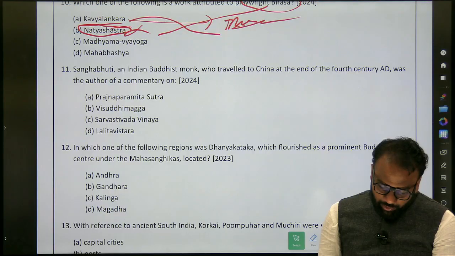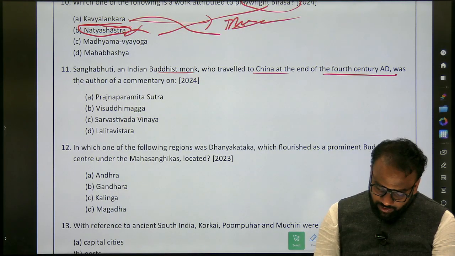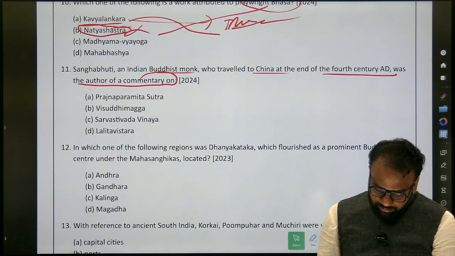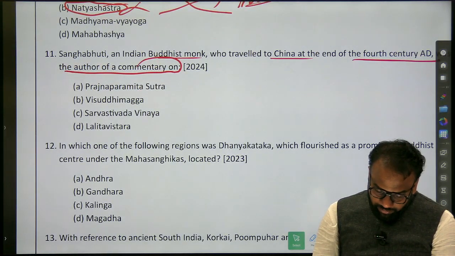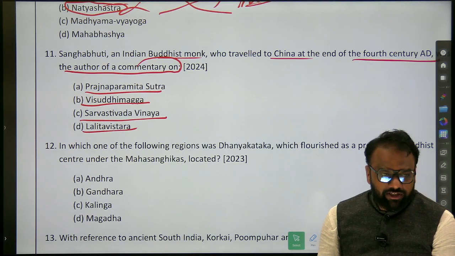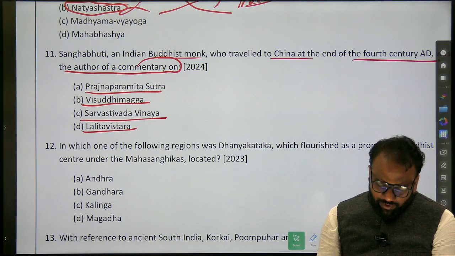Next, Sangabhuti, an Indian Buddhist monk who traveled to China at the end of the 4th century AD, was the author of a commentary on: Pradnya Paramita Sutra, Visuddhi Maga, Sarvastivada Vinaya, Lalita Vistara. It's a tough question. We compile it after the examination, but in the examination marking it will be a very challenging task.